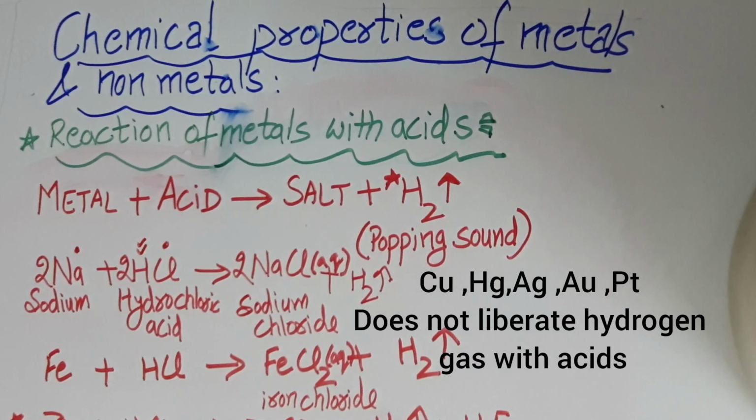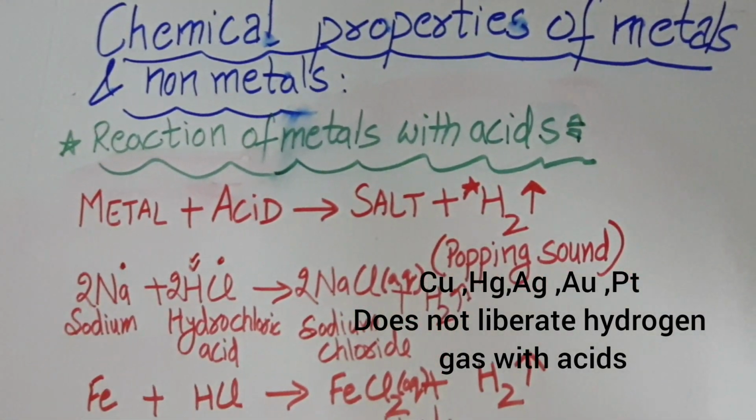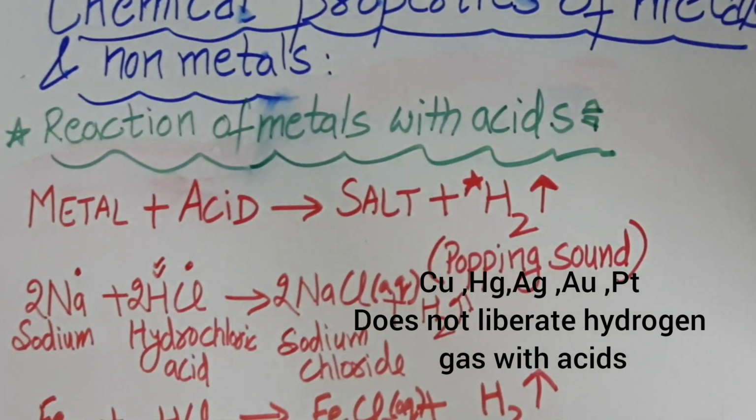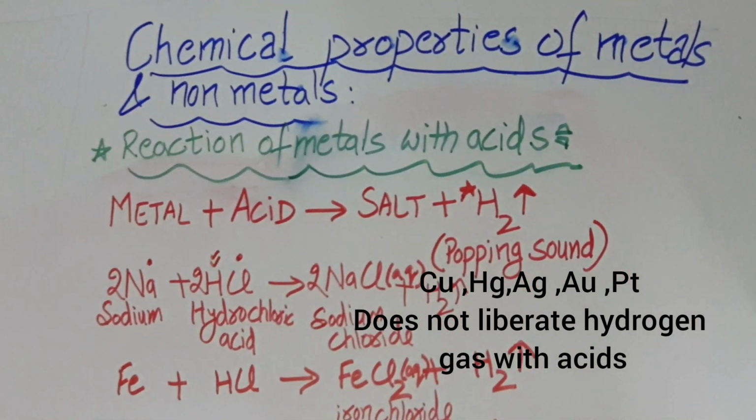So copper, mercury, silver, gold and platinum will not react with the acid. There is no reaction of these 5 metals with the acid, and no evolution of hydrogen gas.